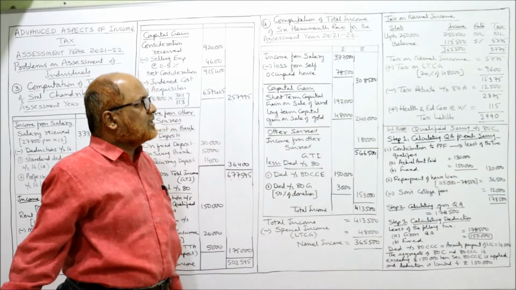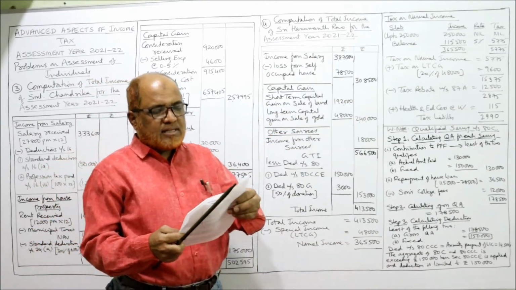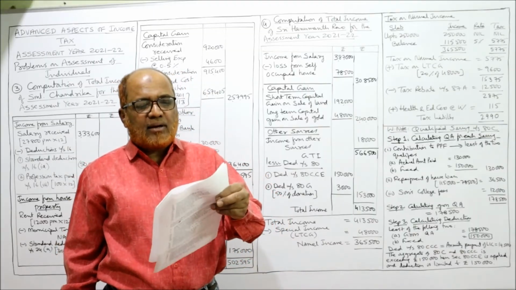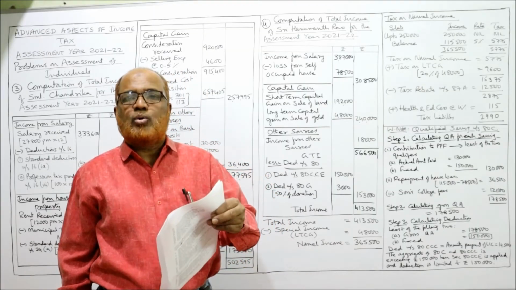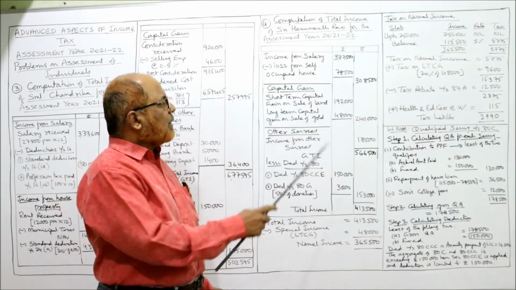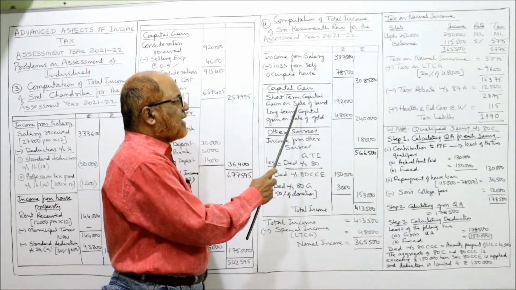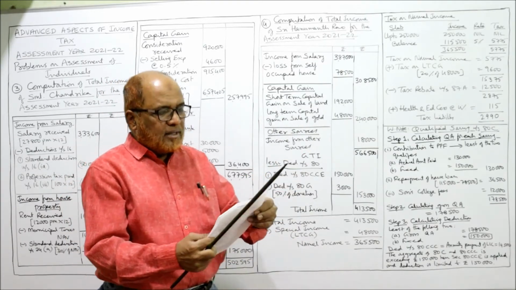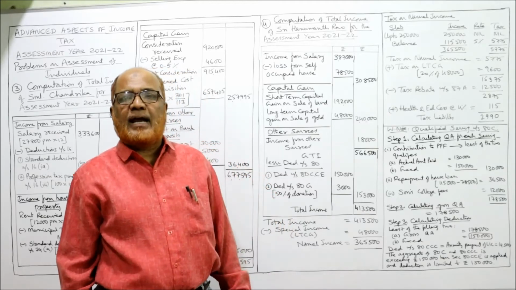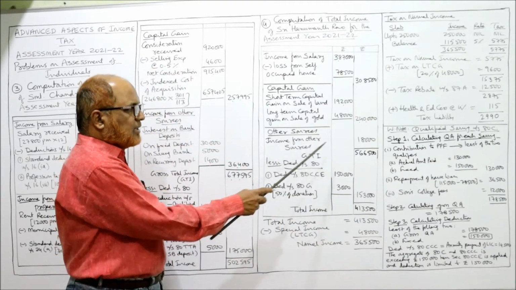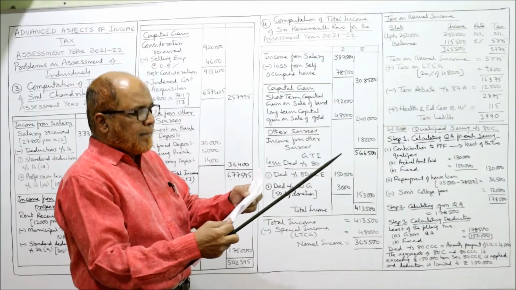So 3,08,500. Next comes short-term capital gain on sale of land, 1,92,000. The short-term capital gain is taxable. Short-term capital gain on sale of land, 1,92,000. Then income from other sources, 18,000. You can see income from other sources, 18,000 I have taken.